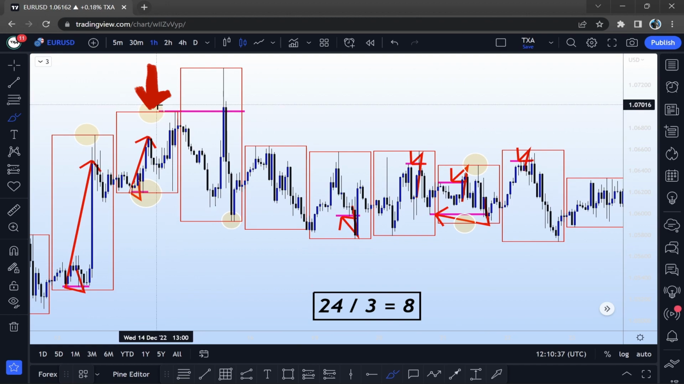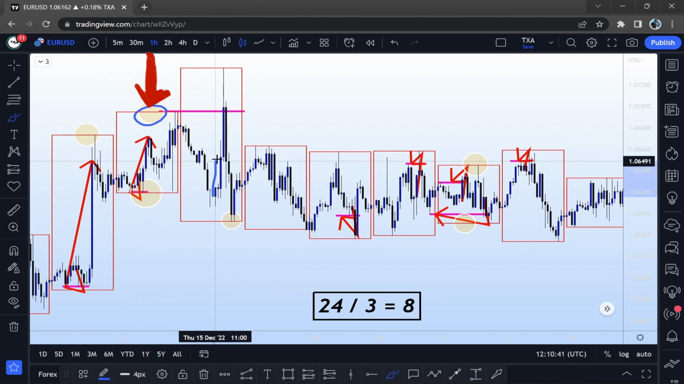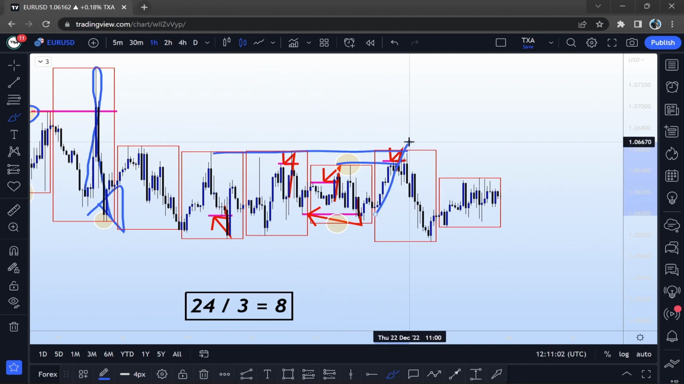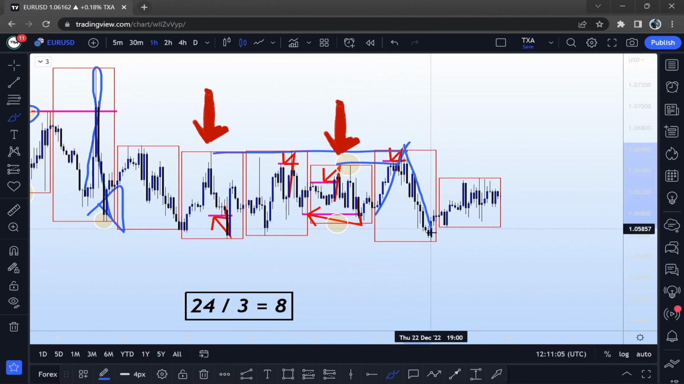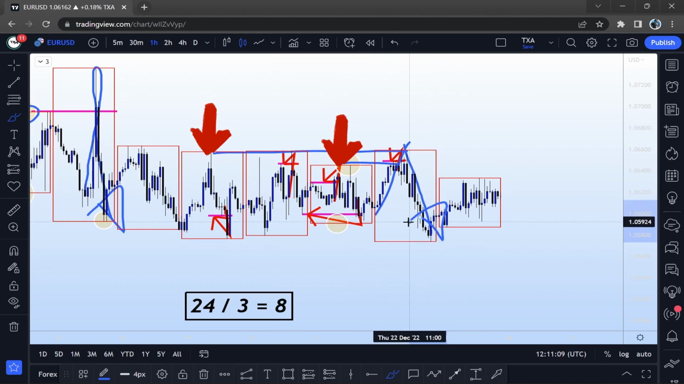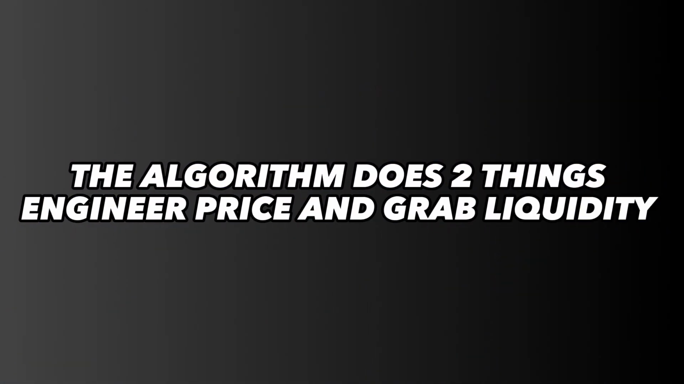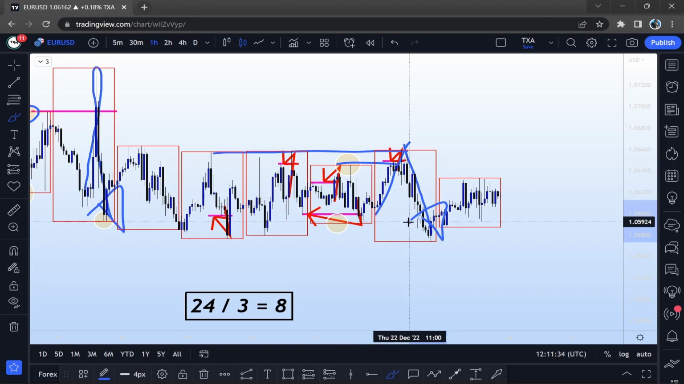So right here we have a high. We had a massive liquidity grab right here. As you can see, it was very impulsive, and then the price moved down. That's a daily liquidity grab. We have another daily high over here and daily highs over here. So this move grabbed the liquidity that was placed around here, and the price moved to the downside. These are the things that you need to understand in order to master trading Forex. It is about understanding that the algorithm does two things: engineer price and grab liquidity. This is the playbook of the market makers.